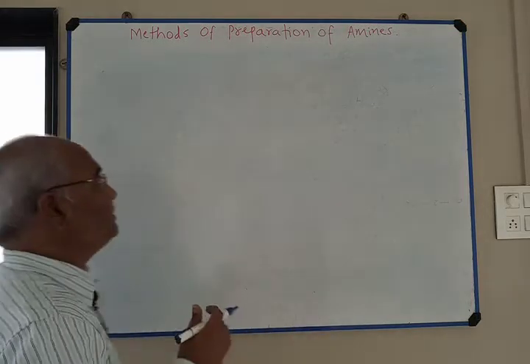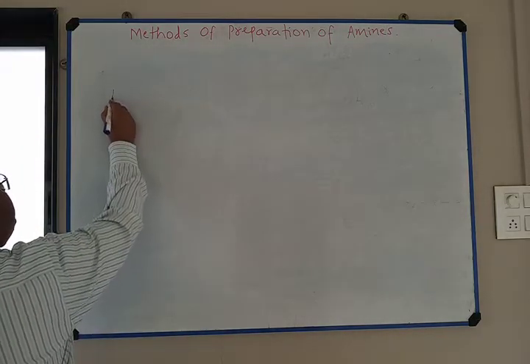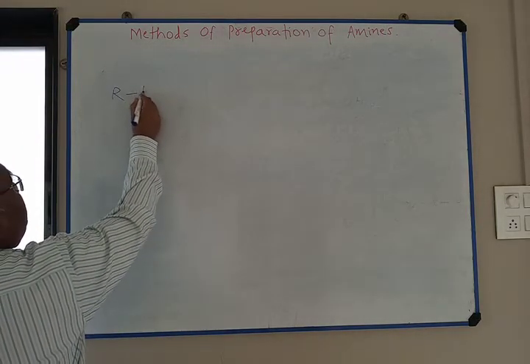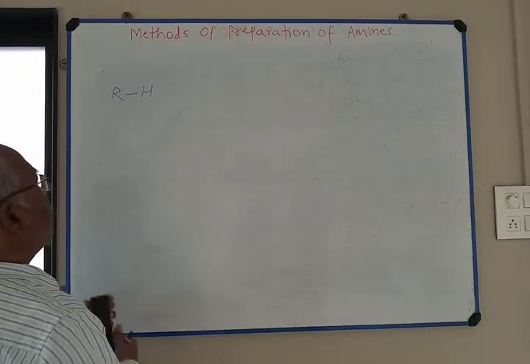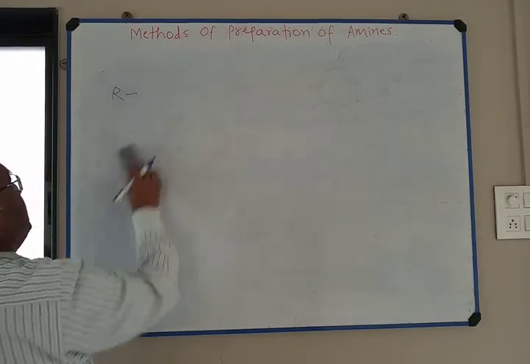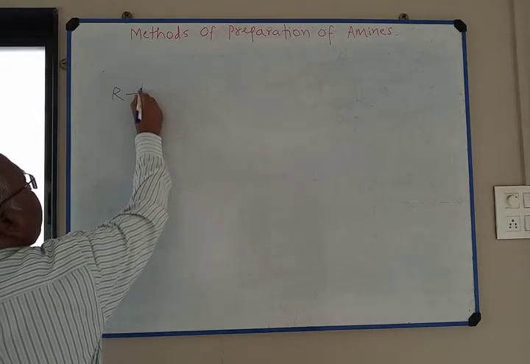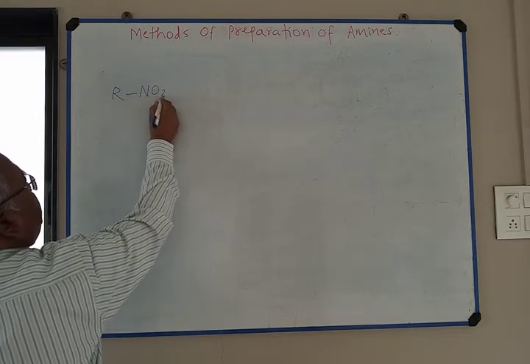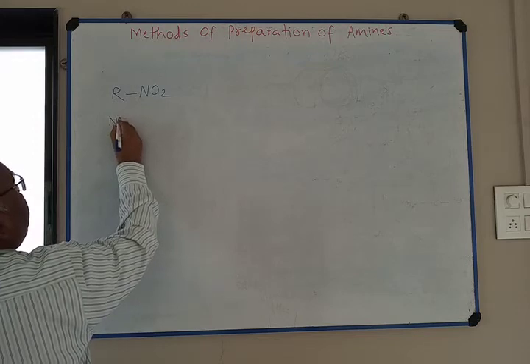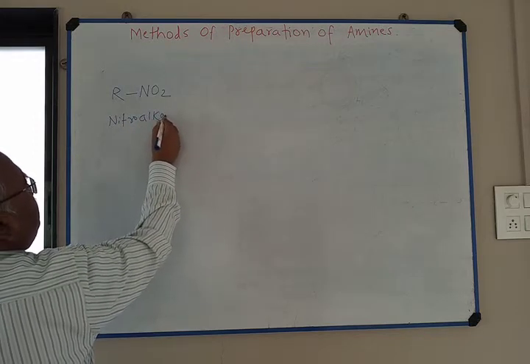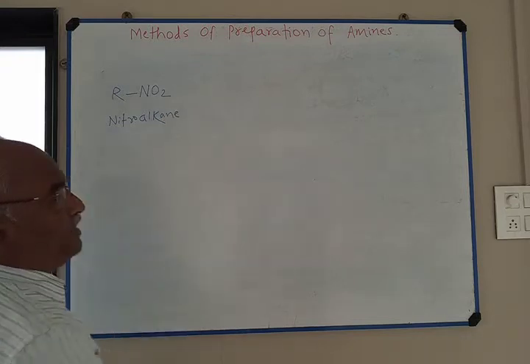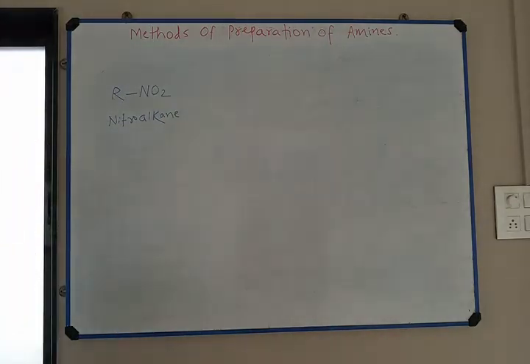So I write here R-H. This is alkane. When hydrogen is removed and it is replaced by nitro group, the compound is called nitroalkane. From this nitroalkane, we are going to prepare primary amine.